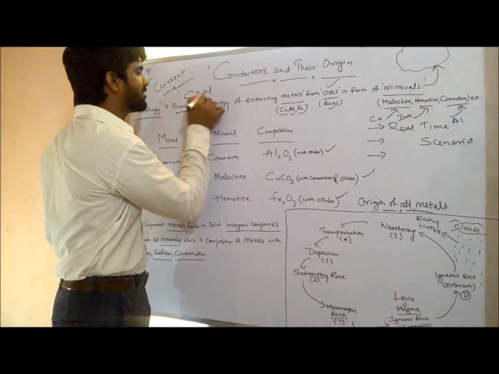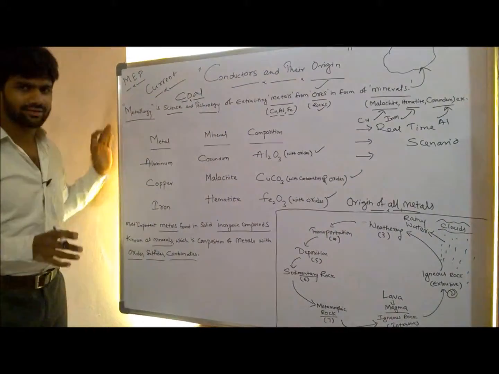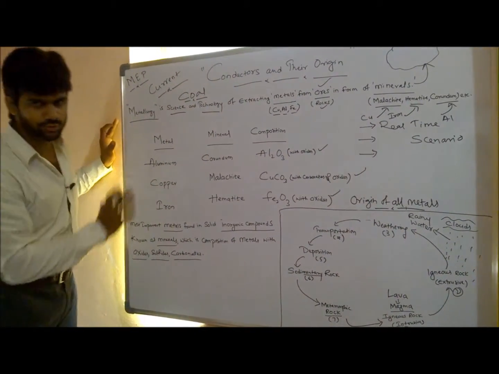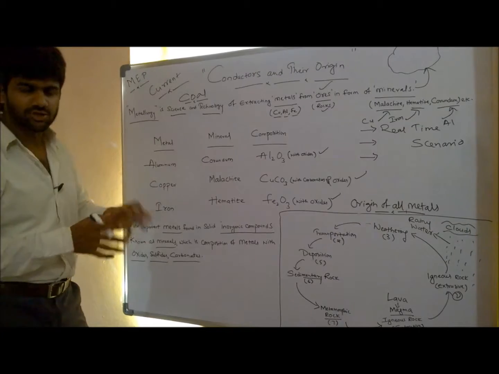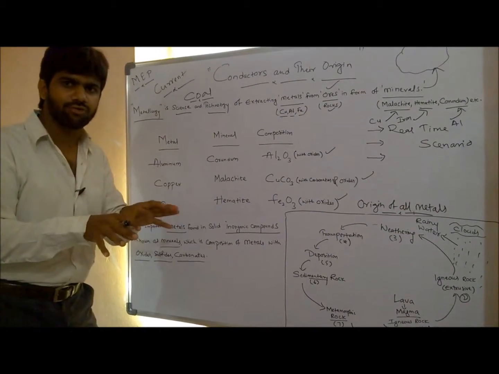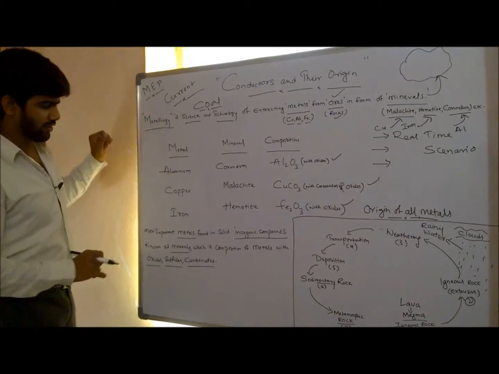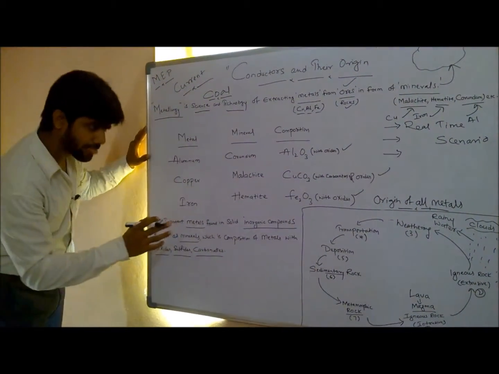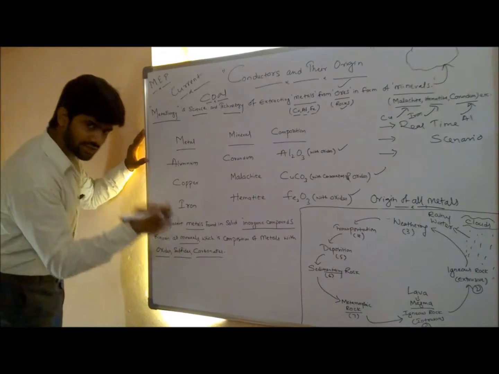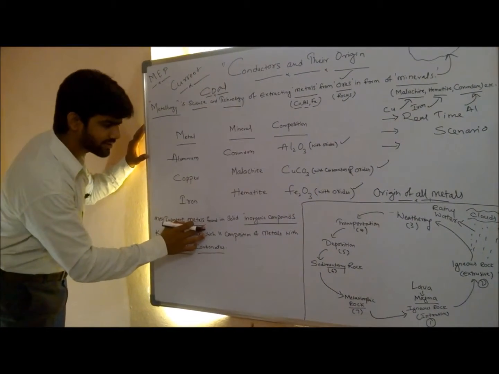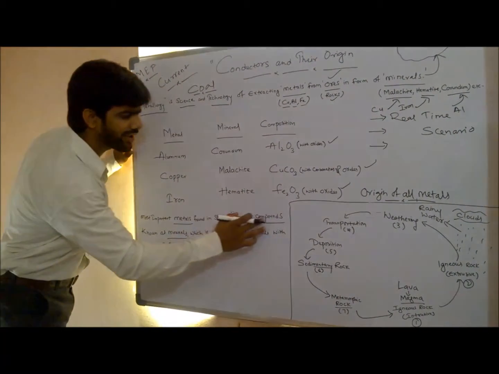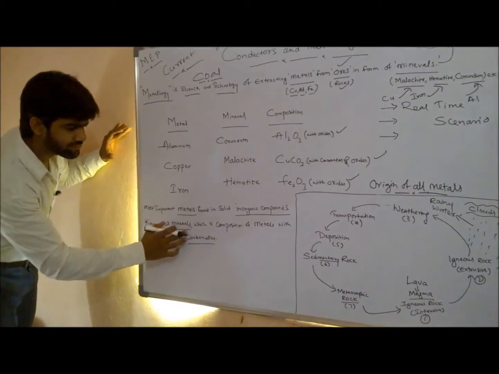The best example for that is coal. What is happening with coal? How are we getting coal? Not all together, but in one of the forms, lots of plants getting decomposed and converting in the form of coal, or animal bodies decomposing in the form of coal, right? So, see these compounds. Let's come to our topic, metals. Most important metals are found in solid inorganic compounds known as minerals.